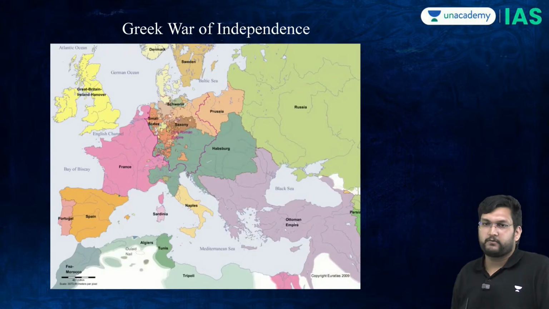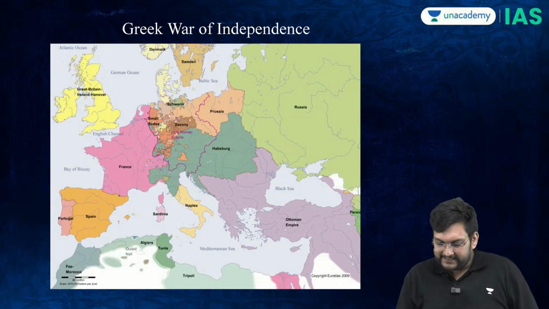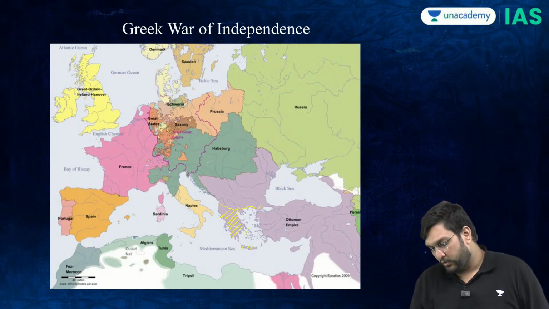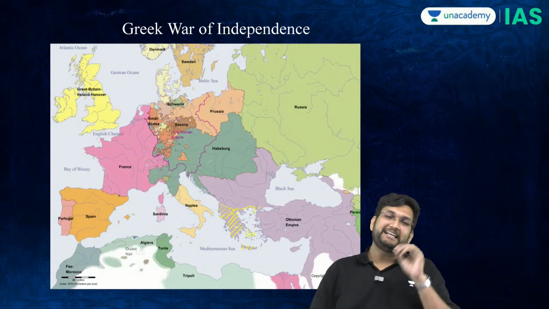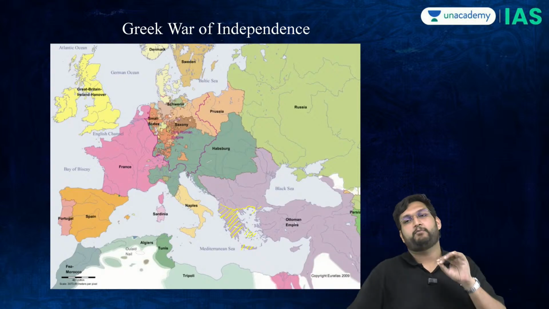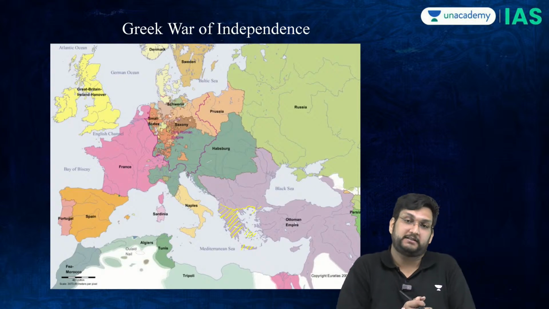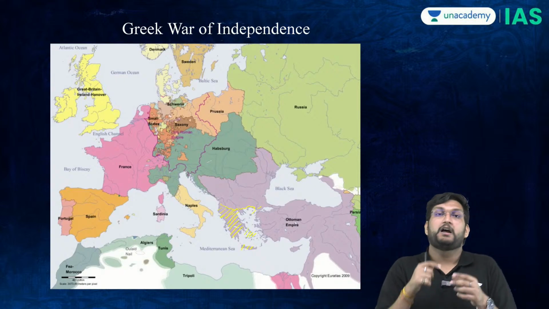When we talk about the Greek War of Independence, which will happen in the same period, the Greeks hold a very important sector. This whole sector is the Greek sector. Now, Greeks generally have been a very important nationality across Europe. Meaning, when the Ottomans captured this sector, Greeks were given administrative positions within the Ottoman Empire.